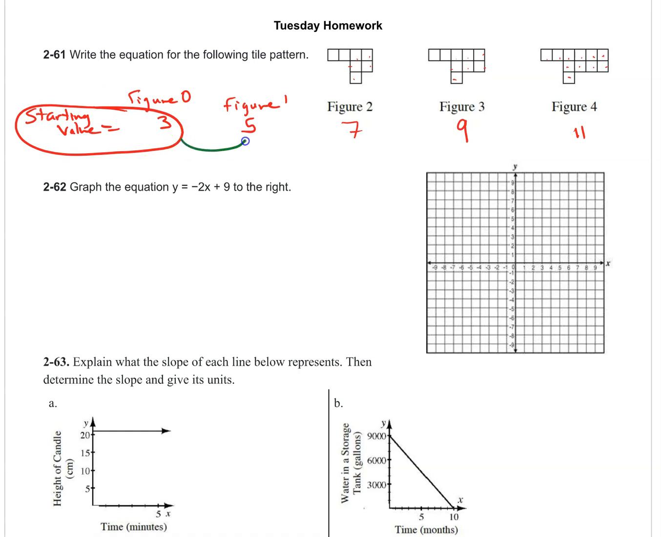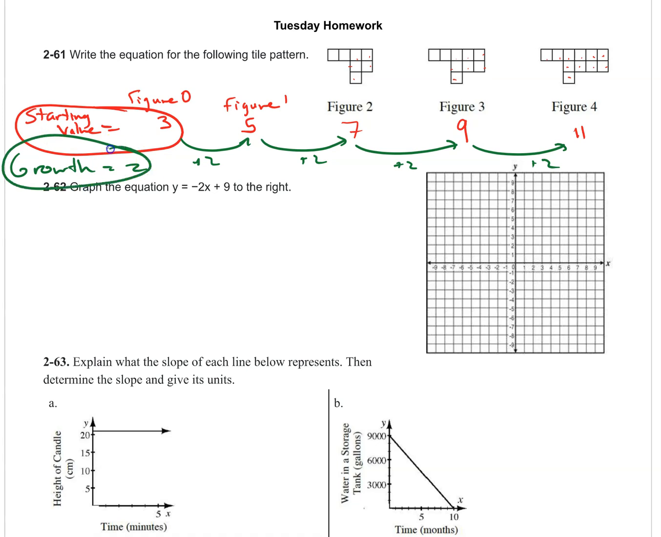All right. Our growth, it looks like 2 tiles are being added to each figure. So the growth is 2. Write the equation. Finish this problem.